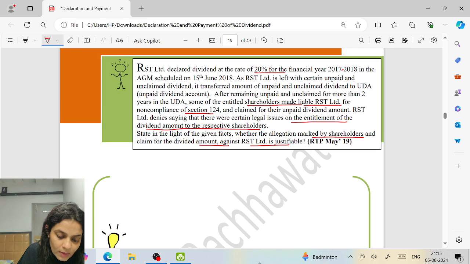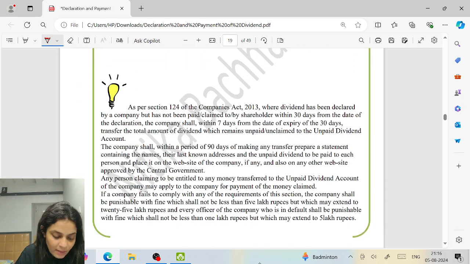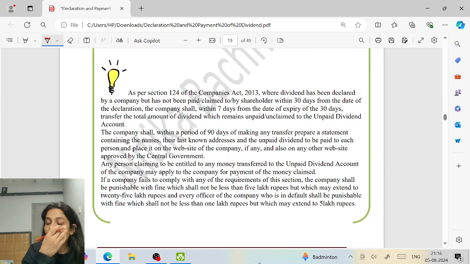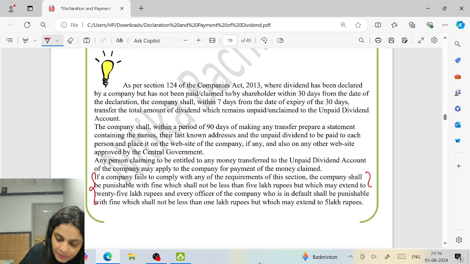So they have some unclaimed amount, so they transferred it to unpaid dividend account. And after remaining it, it was remaining unpaid for more than 2 years. Then people claim. So basically, what happens is within 7 days from the end of the 30 days, we should transfer this money in the unpaid dividend account. And within 90 days of transfer, we should make a statement. If we don't, this is the punishment for the company.